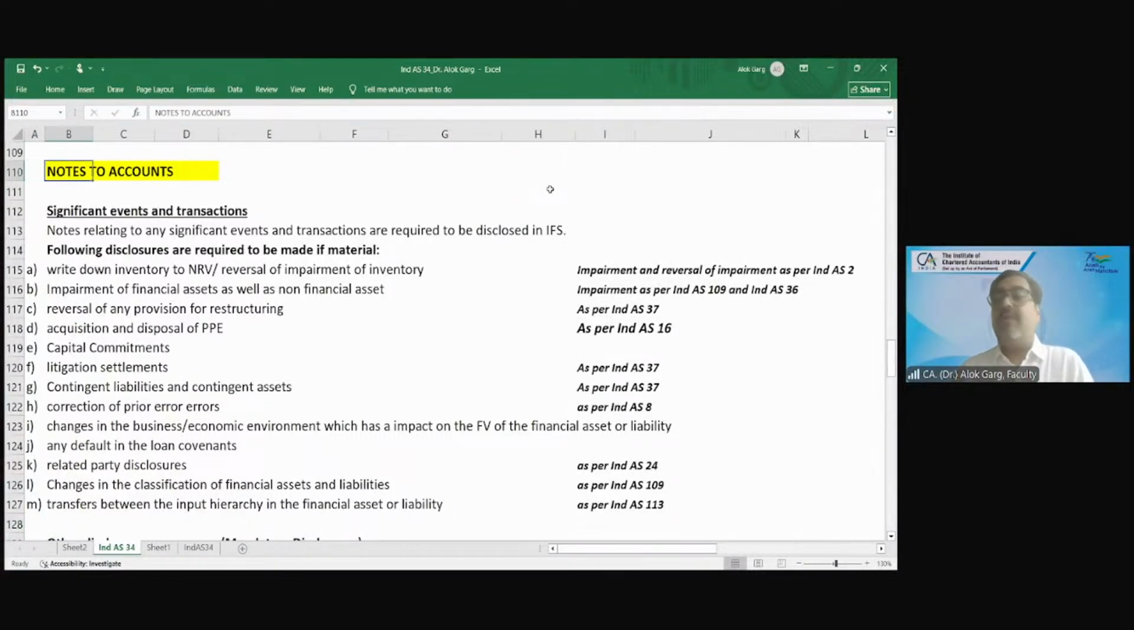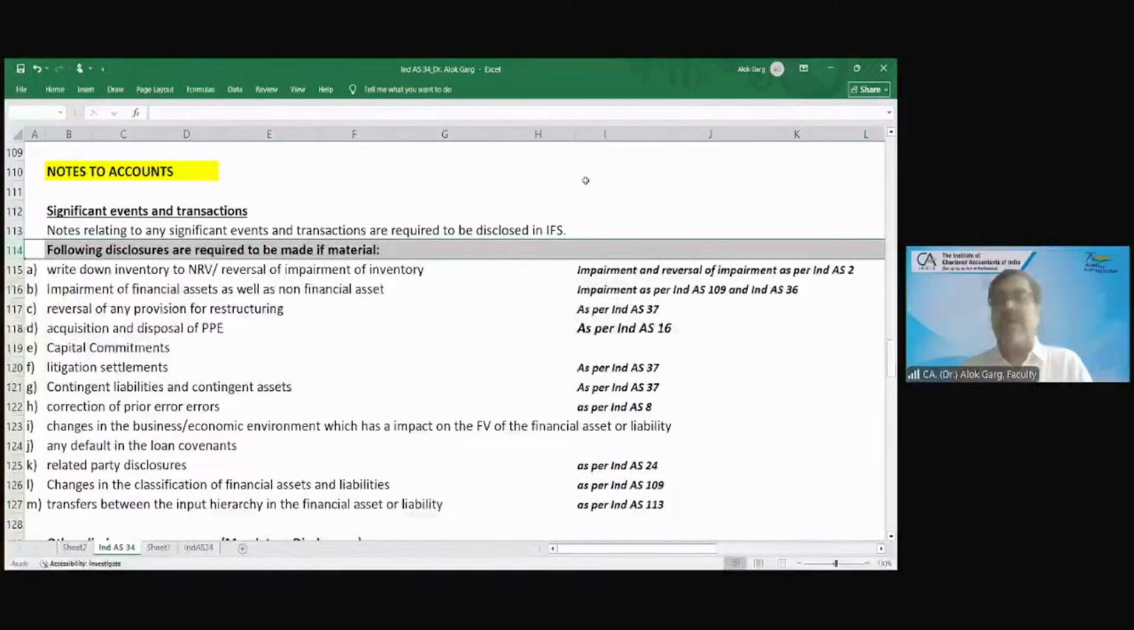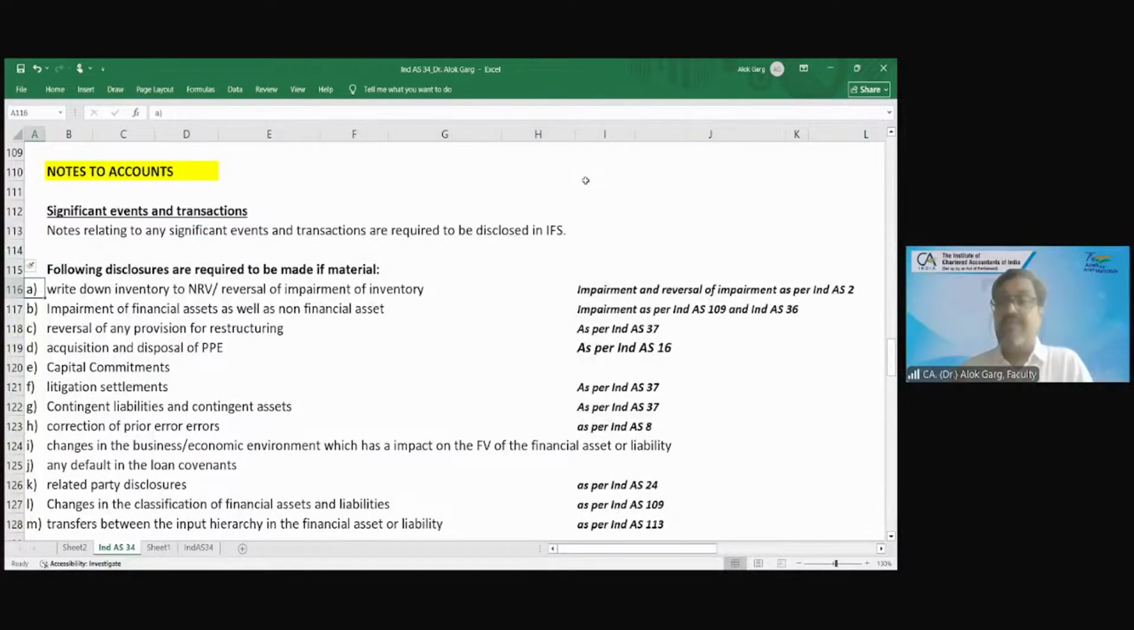Now coming to the notes to accounts. Friends, there are two kinds of notes to accounts. Number one, notes relating to significant events and transactions. These notes to accounts are required only when the numbers are significant. If the numbers are not significant, then these notes are not required. Following disclosures are required in the interim financial statement if material.